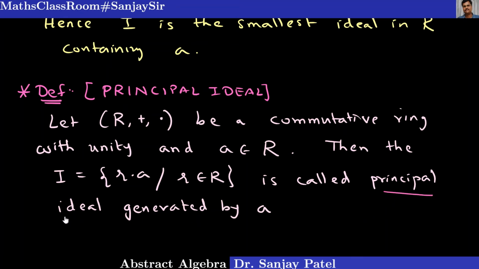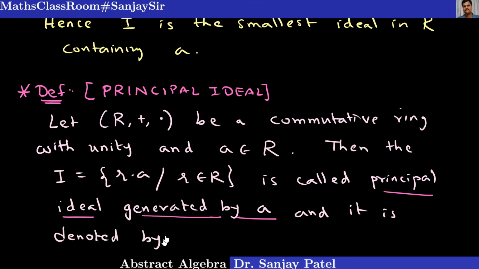and it is denoted by a special symbol, less than A and greater than.